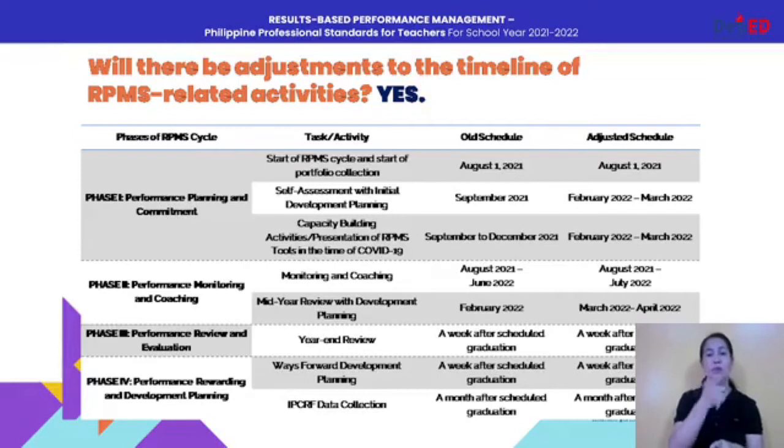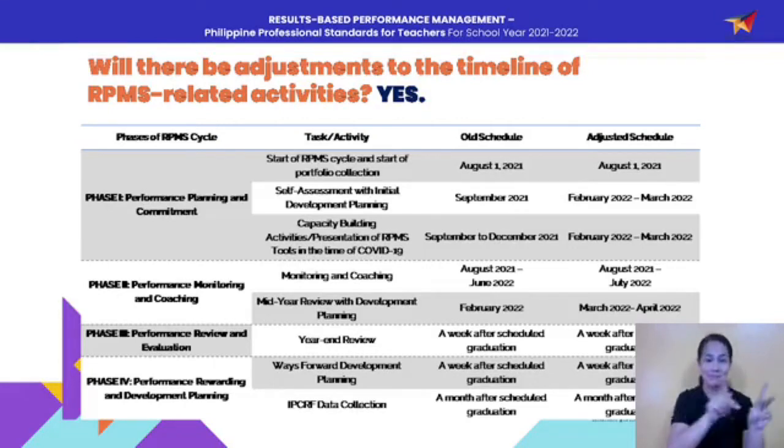Next activity for phase 1 is the self-assessment with initial development planning. So the old schedule was September 2021, but in our adjusted schedule, we moved this to February 2022 to March 2022 to give time to our teachers, to the school level, to do their SAT and their initial development planning.